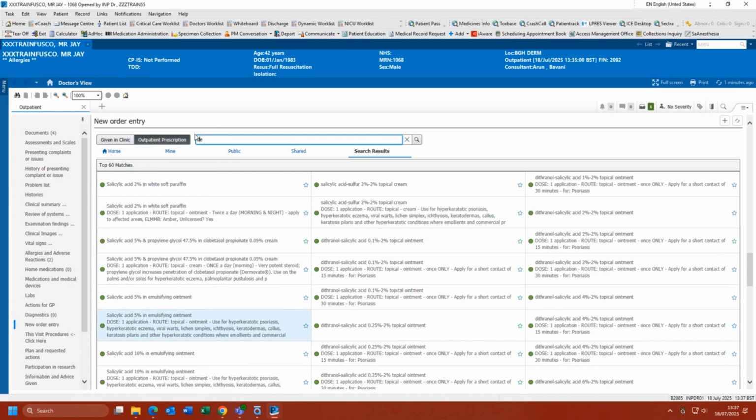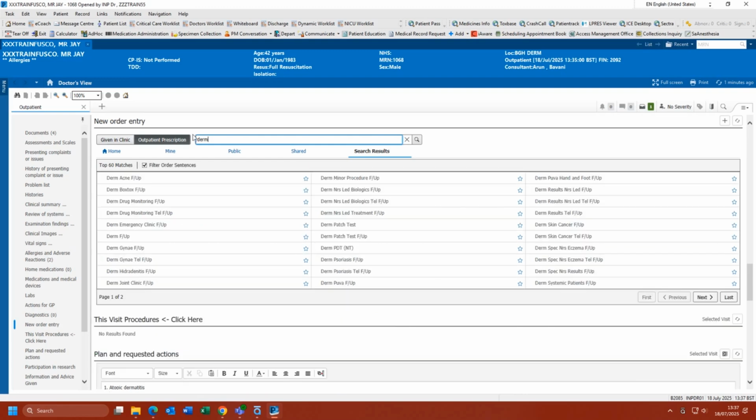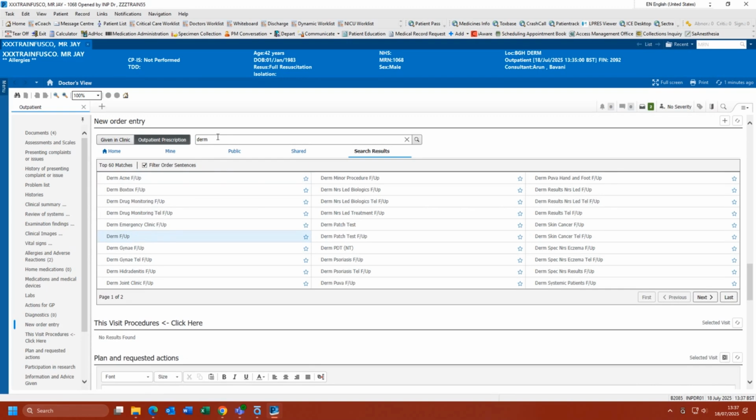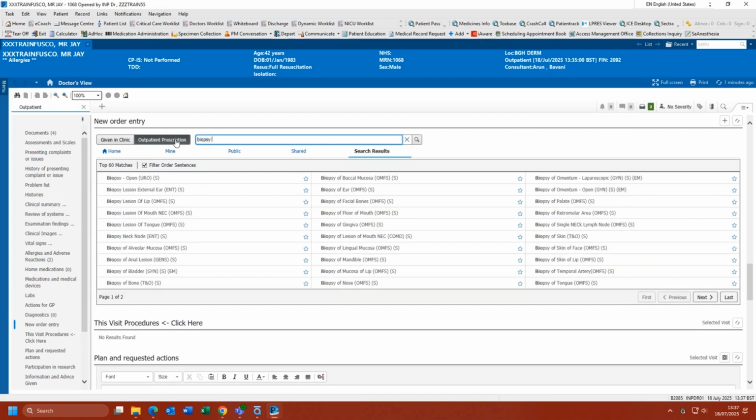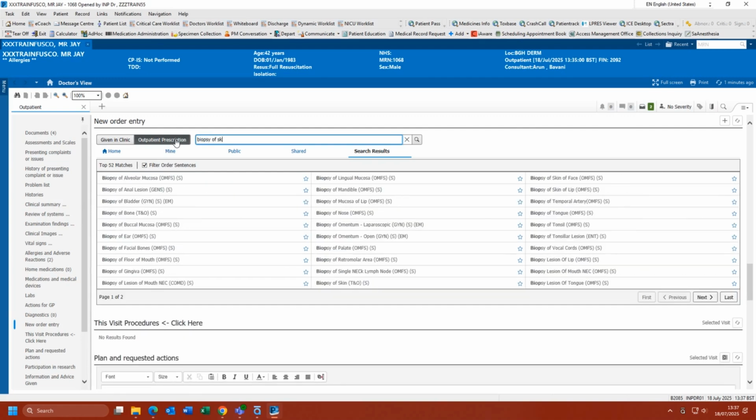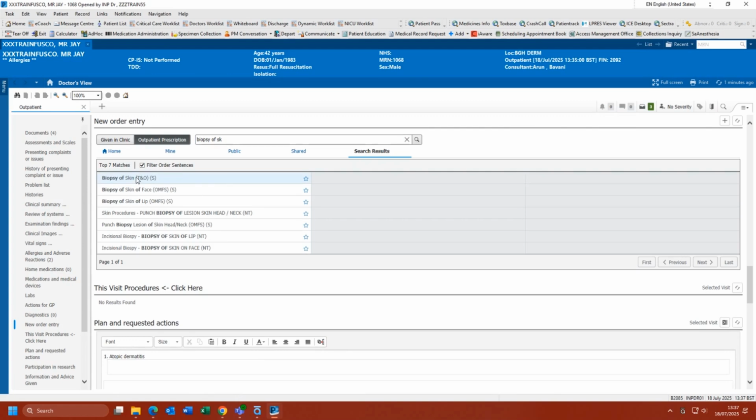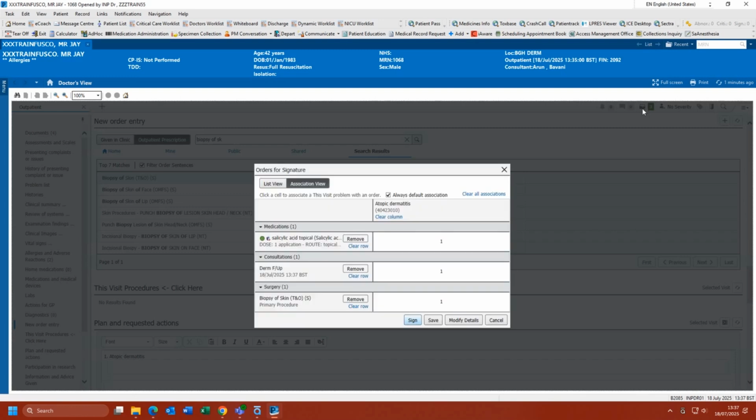Start by typing in the specialty for the follow-up appointment and select the relevant order from the list. Finally, start typing the name of the procedure that needs requesting and click this. In the top right of the screen, you will see the Orders for Signature box. You will see how many requests have been ordered in the green box. Click this and select Modify.